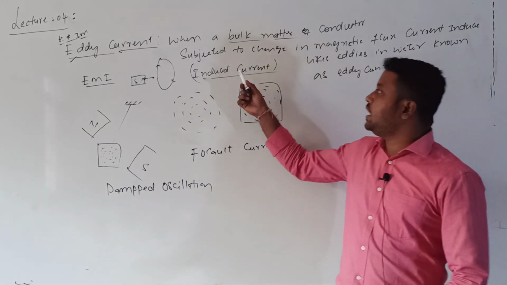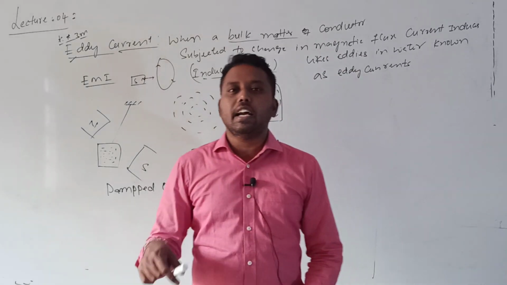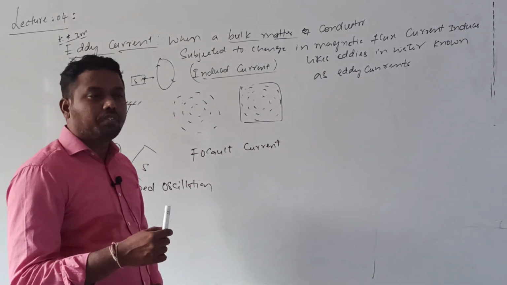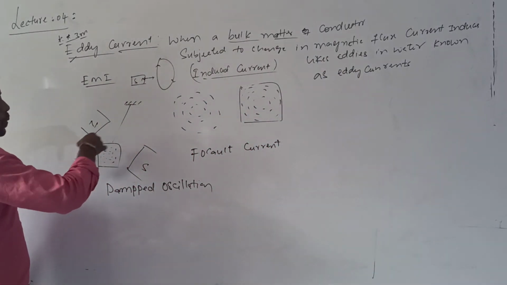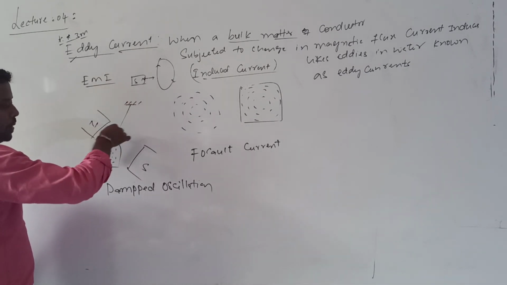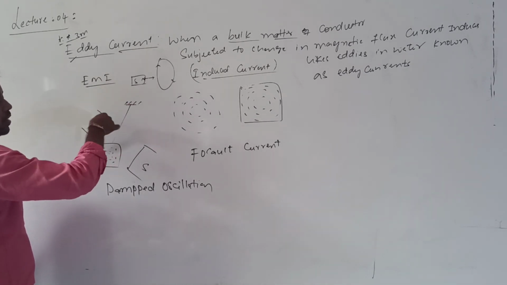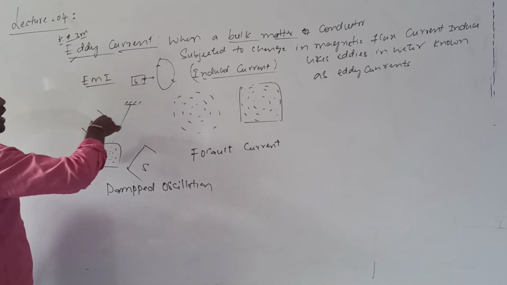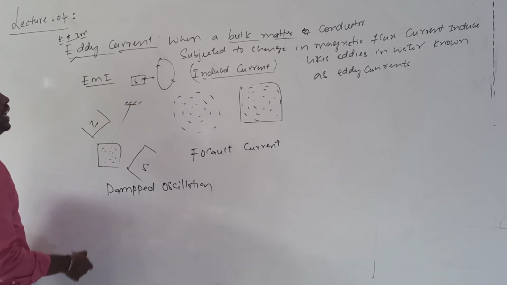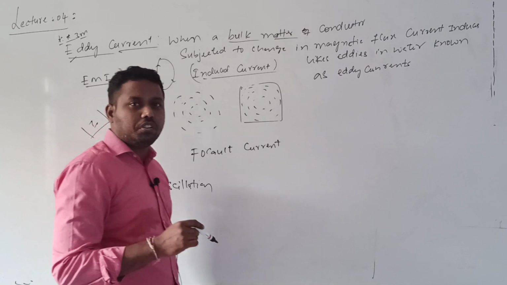The direction of this eddy current will be opposite to the cause of it. So what is the cause here? Why is the magnetic field changing? Because of the oscillation of this plate. So what happens? The eddy current will oppose the oscillation, and finally the plate will come to its rest position.